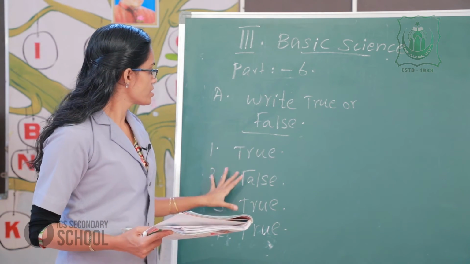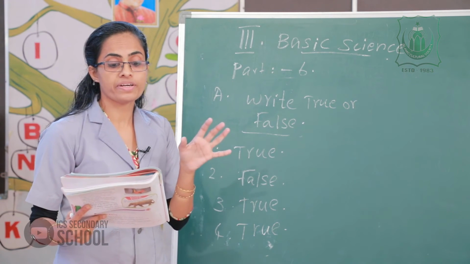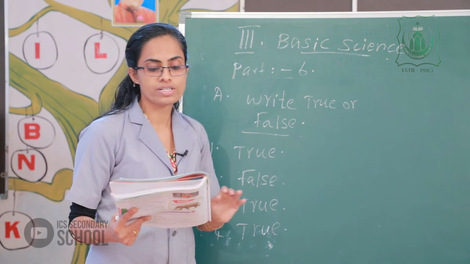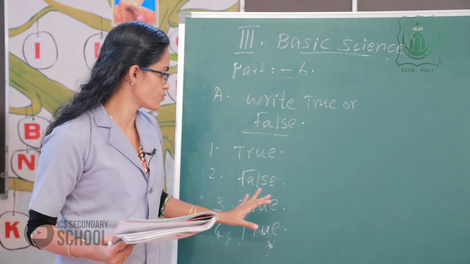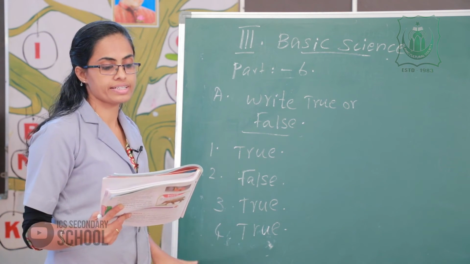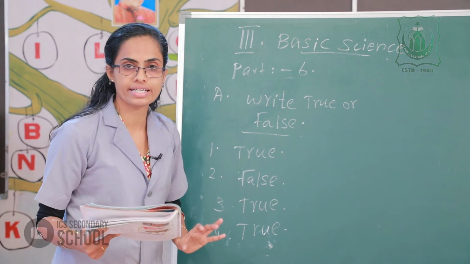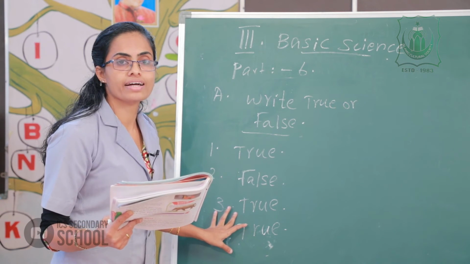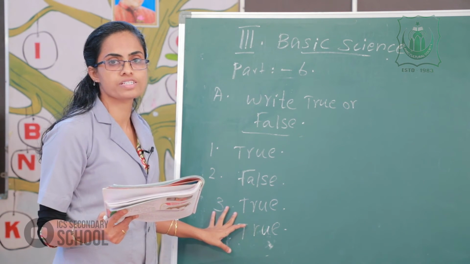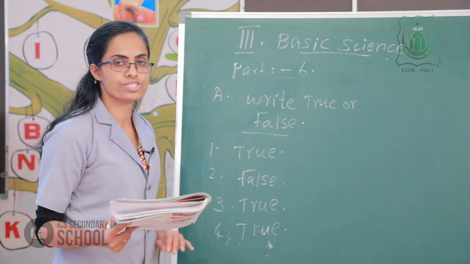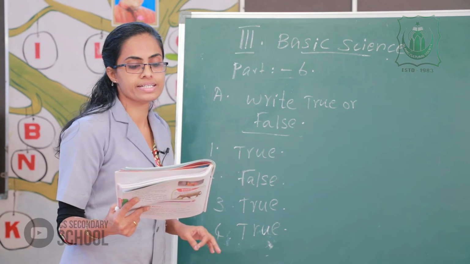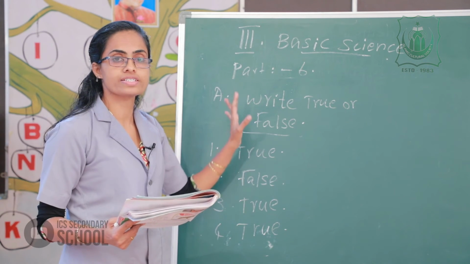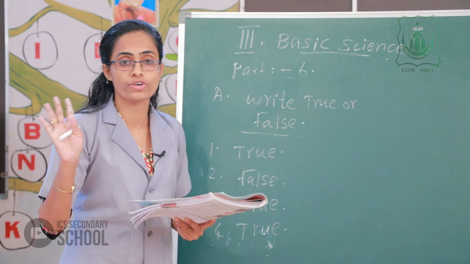These are the questions. Okay, I repeat once more. Write T for true or F for false. The first question, molds and mushrooms do not make their own food. That is the correct statement. The second one, a dog breathes through its gills. Wrong statement. That is false. The third one, insects have spiracles on their body. That is correct. The fourth one, birds and insects help plants to reproduce. That is correct. These are the first textbook activities. All of you clear? All of you understand what I say?